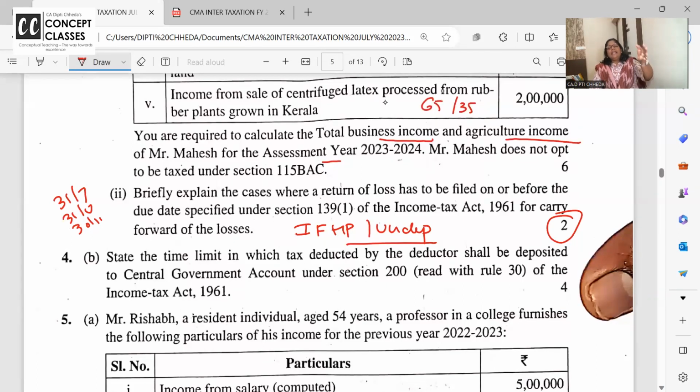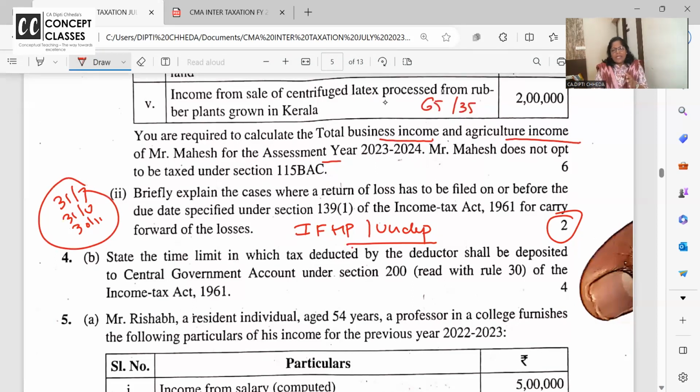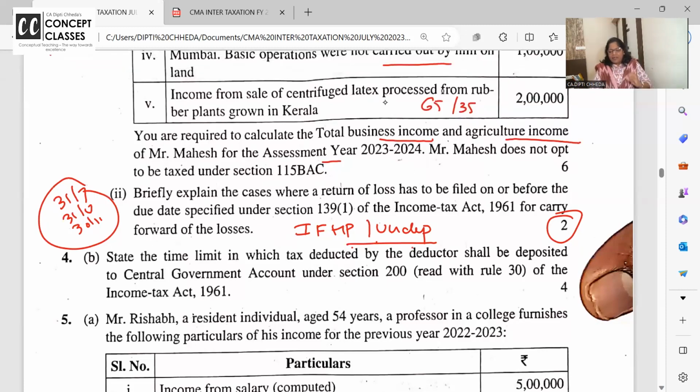Even if you have filed late return, you can carry forward the loss. All the other losses will lapse if you file late return. If you want to carry forward the benefit of the losses to be set off in the next 4 years or 8 years or all, you need to file your return on time. That is this due date. Otherwise, it will lapse. These 2 losses can be carried forward even if you have filed late.